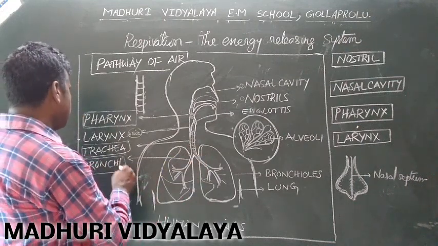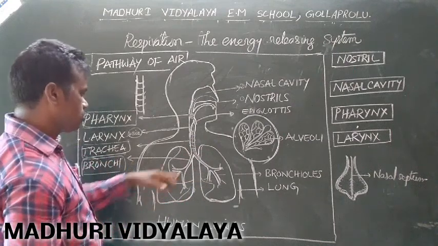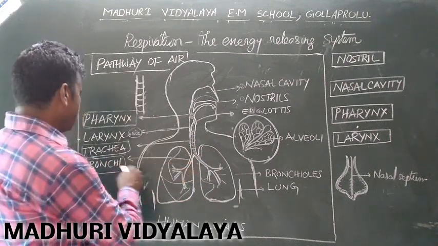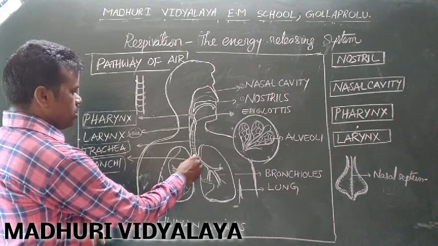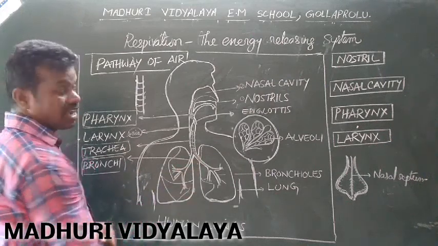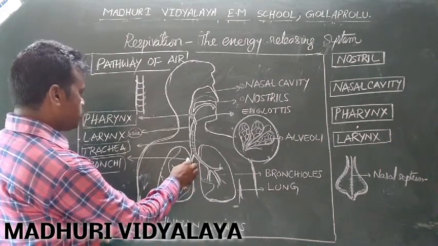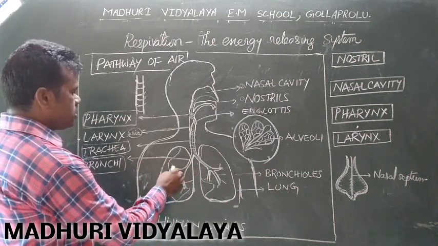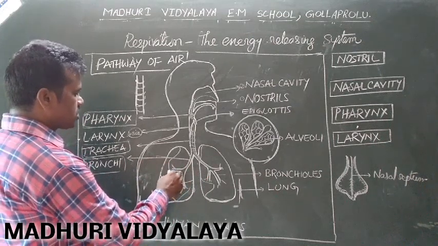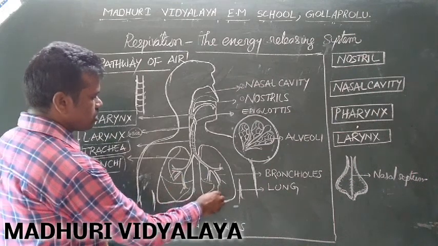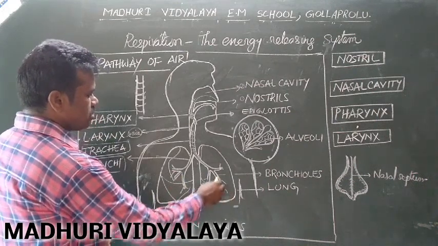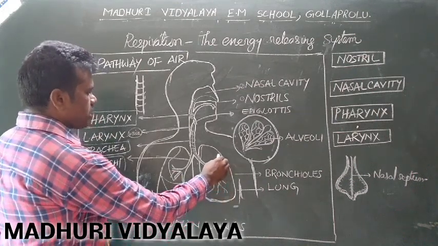The trachea is divided into two branches. Each branch enters into each lung. This is the branch. Again the branch is divided into so many branches known as the bronchioles. These are the bronchioles. These bronchioles are spread in the lungs.